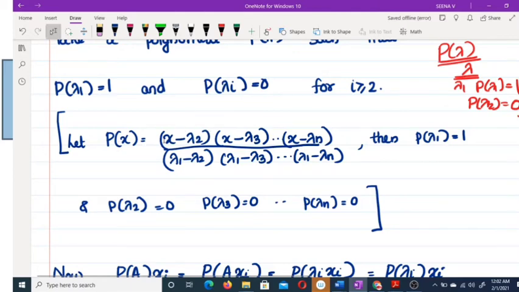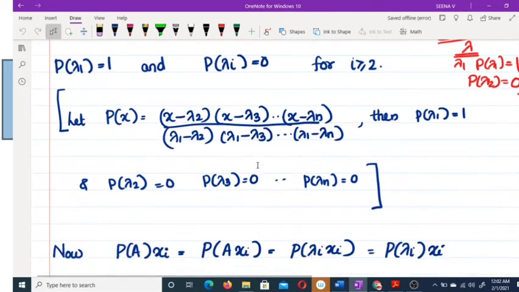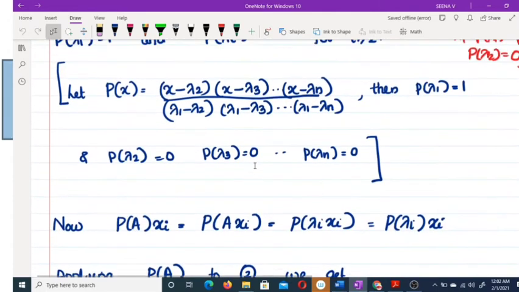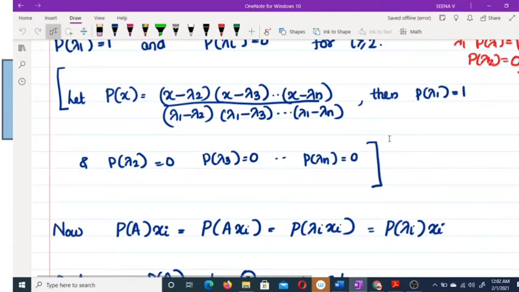What about p of lambda 2? Lambda 2 minus lambda 2 equals 0. P of lambda 3 is 0, and so on, p of lambda n equal to 0. But what happens when x equals lambda 1? This is lambda 1 minus lambda 2, lambda 1 minus lambda 3, and so on, which cancel each other and we get 1. There is no need to write the things given in square brackets; this is only for understanding the concept.